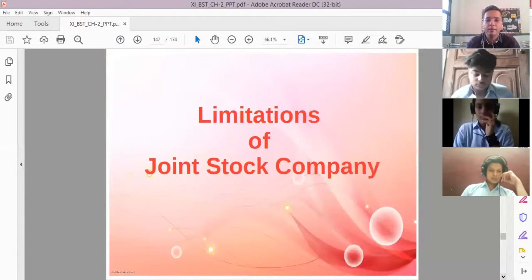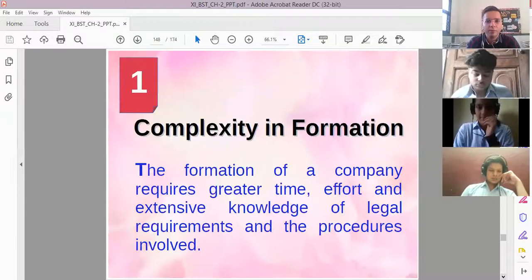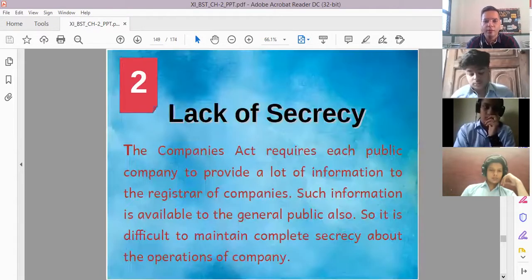Then there are some limitations also. Complexity in formation, because in the formation of a company we require certain steps, and those steps are very problematic. Reason, because a lot of things are to be covered, a lot of documentation is to be made, and of course it is very complex to form the company.